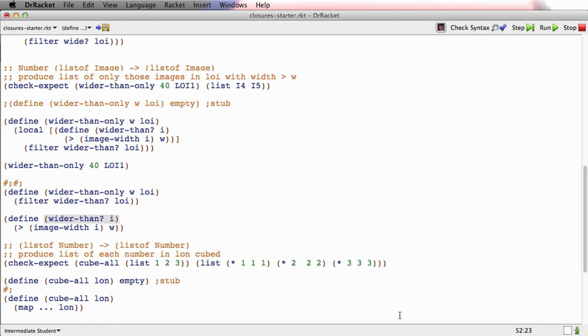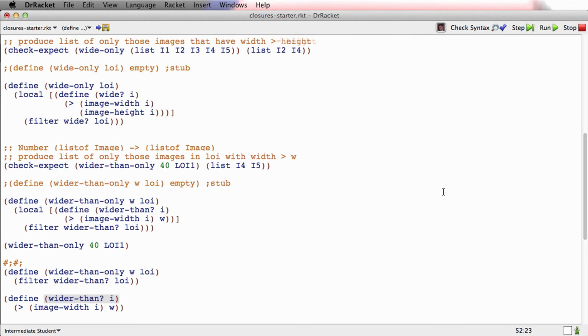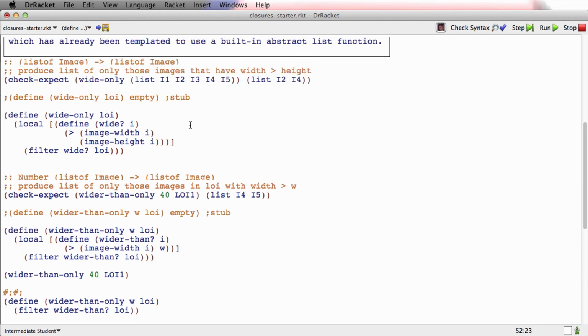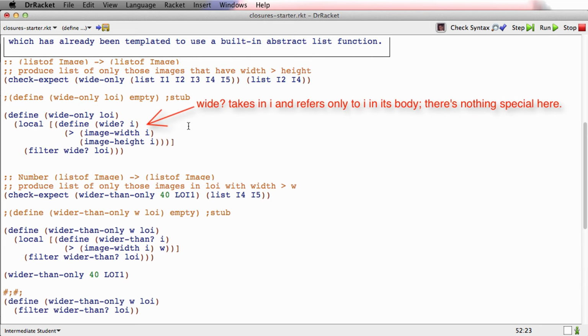So what you're seeing here is two cases where the function that you want to pass to an abstract function doesn't already exist. In the first kind of case, that's wide only. You can define that function using a local, or you can define that function at top level.